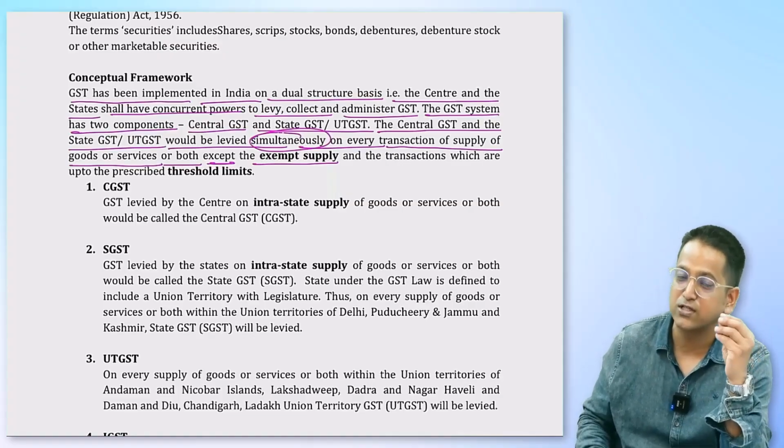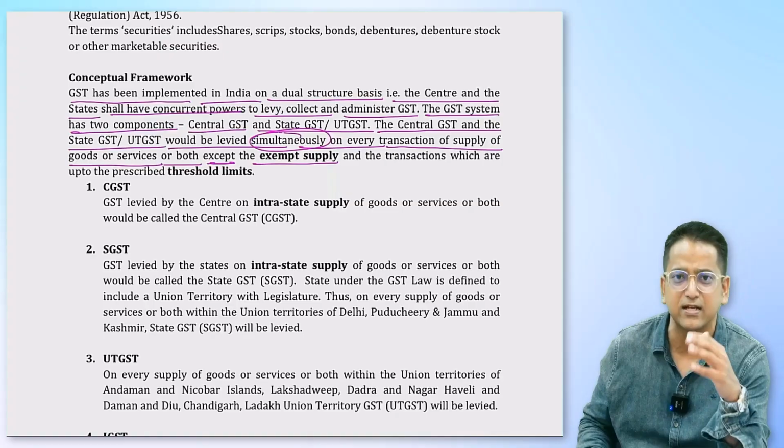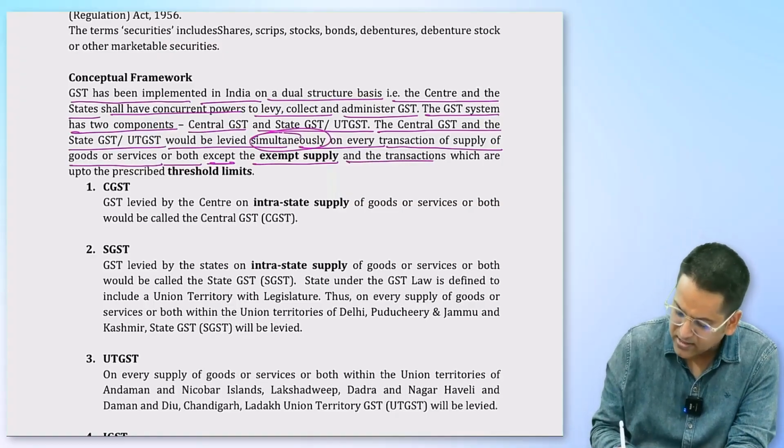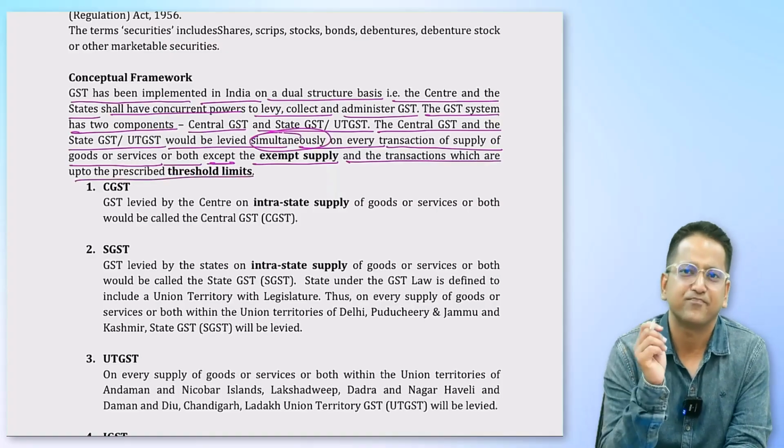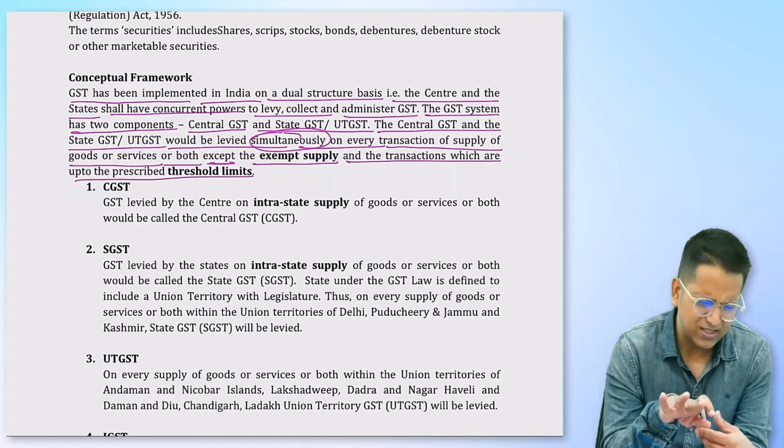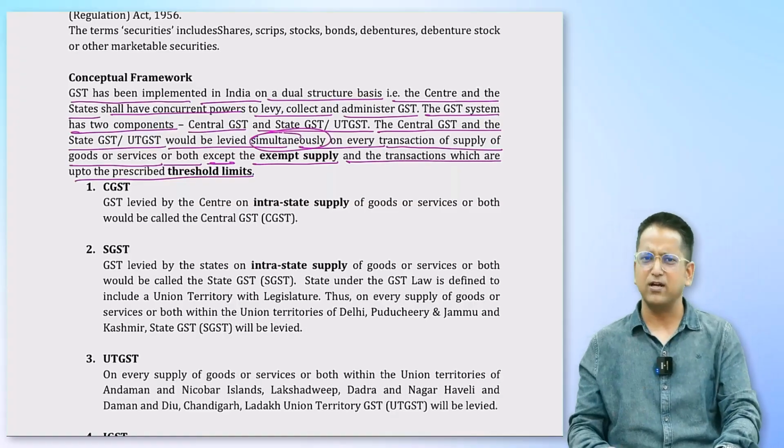It says that the supply of goods, services or both will attract GST except for exempt supplies and the transactions which are up to the prescribed threshold limits. Not just GST, all the laws that prevail in our country facilitate small businesses in that they are not brought under the tax net. Because the poor, small business owners, will they manage their business or manage the taxes? Do you think those who run small shops or do business on street side carts, because that is a business too, will be able to handle GST? This will be very difficult.